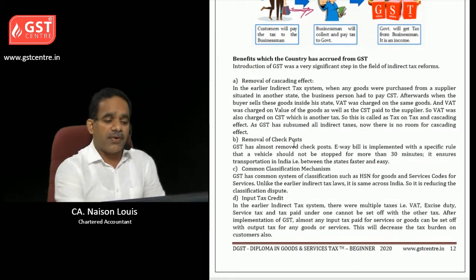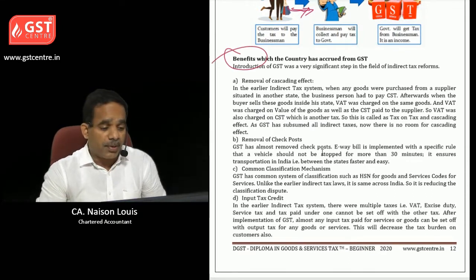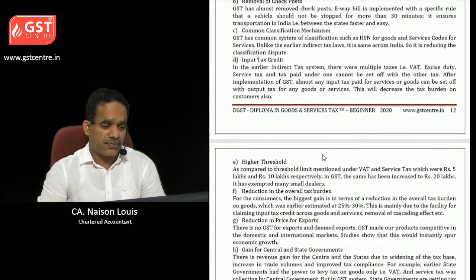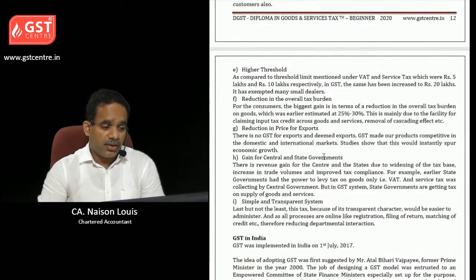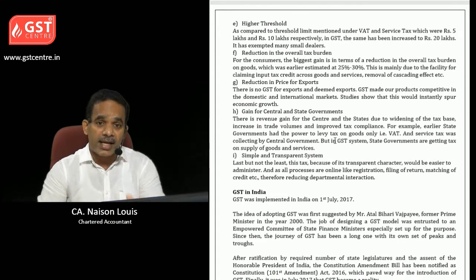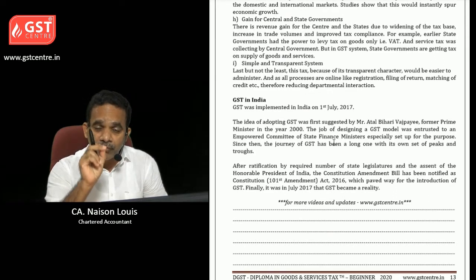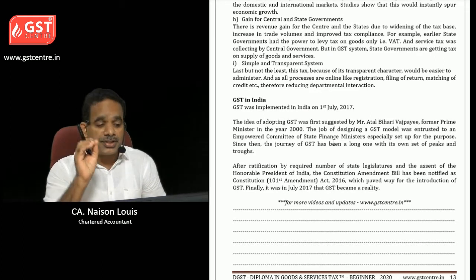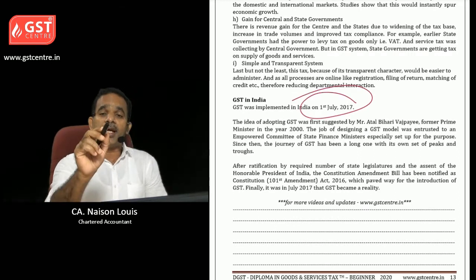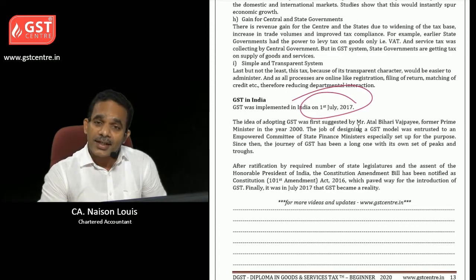Then we will see various benefits which are there after implementation of GST, like removal of cascading effect, removal of check post, common classification mechanism like HSN, SAC code, higher threshold limit, input tax credit. So these are all benefits. You can read and understand it. Then the main question, in which year was GST implemented in India? So it was on 1st July 2017 on which the GST was implemented in India.